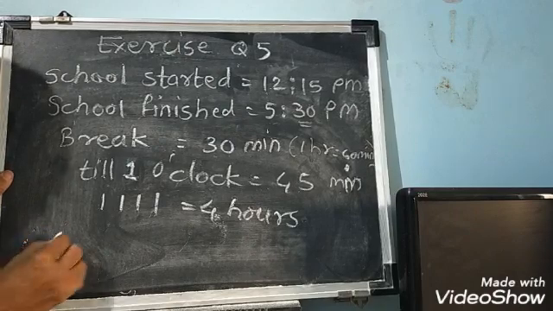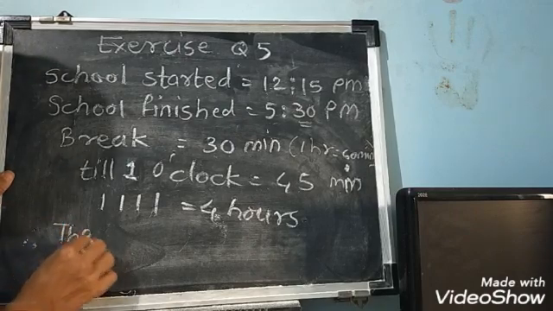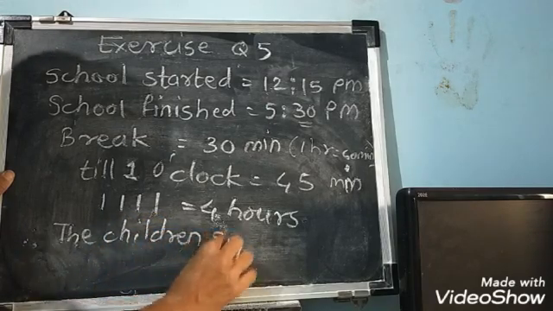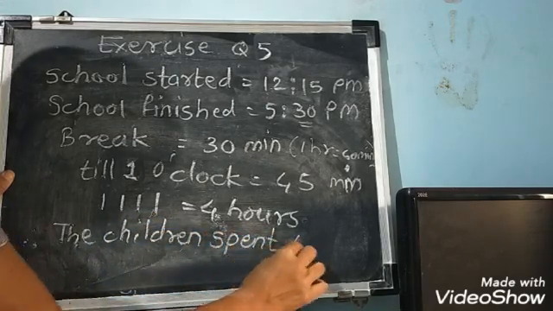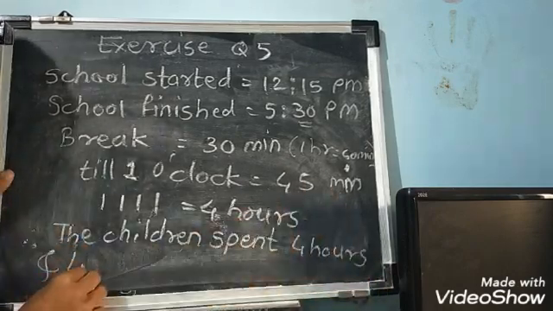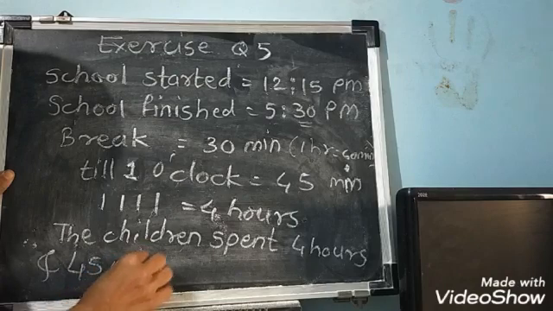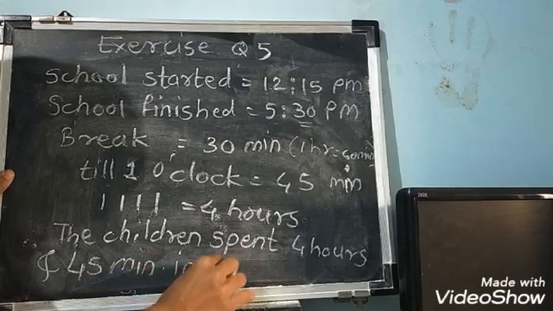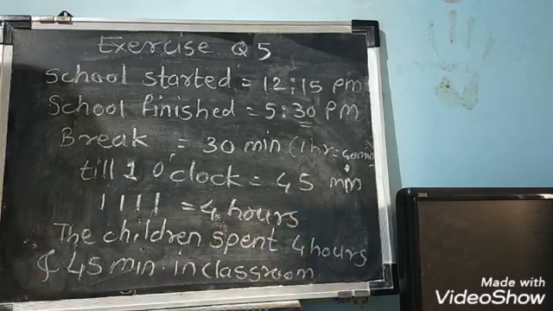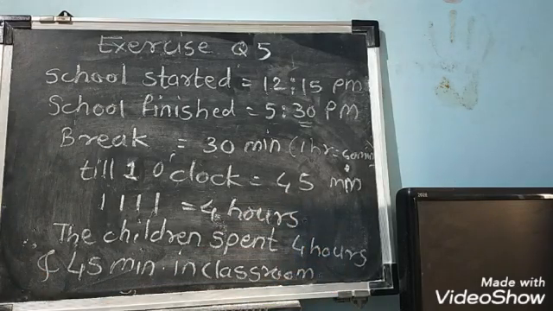Therefore, the children spent 4 hours and 45 minutes in classroom. Okay. In this way you can solve the answer. You have to think logically for these examples, then only you will get the answers.